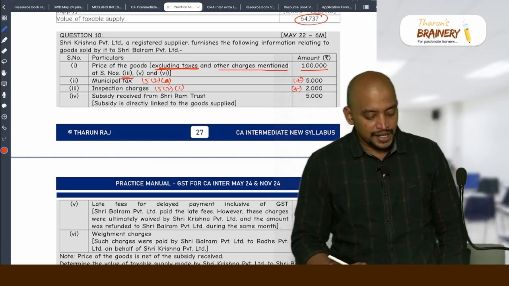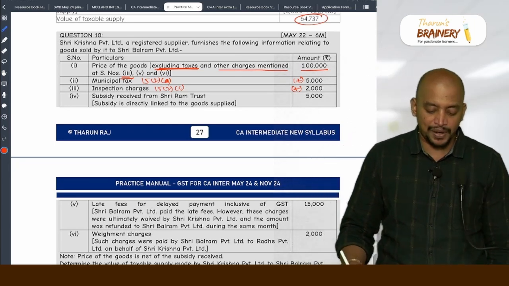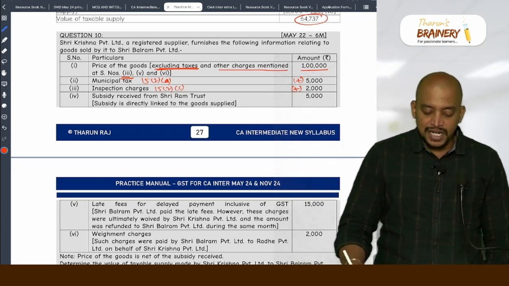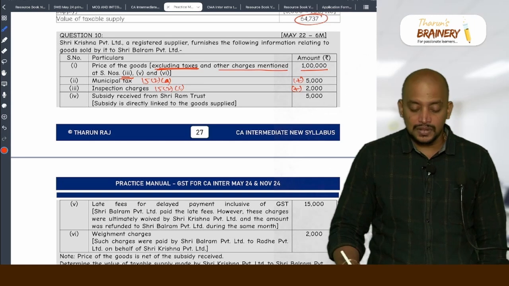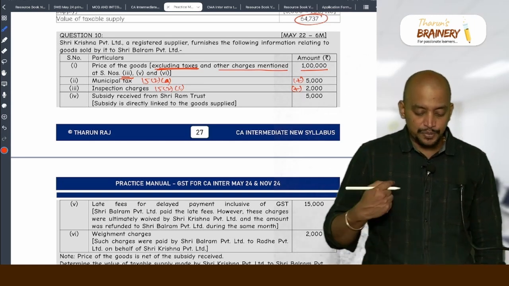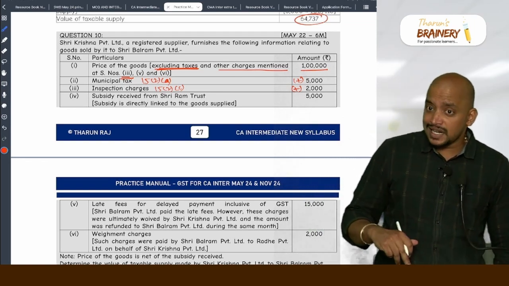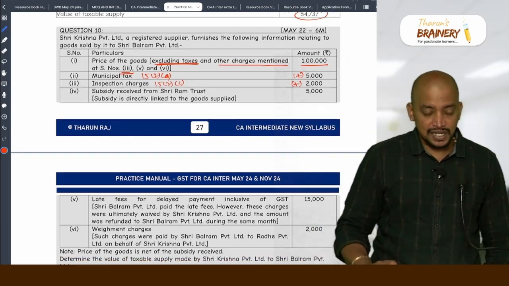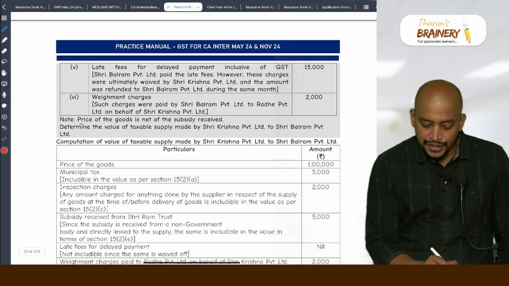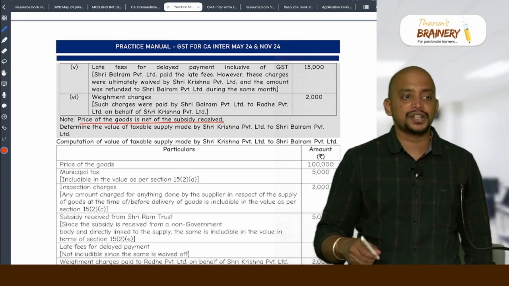Subsidy received from Shri Ram Trust. Subsidy is directly linked to the goods supplied. So subsidy from whom? Other than the Central or State Government, directly into the price. But we need to understand whether the given price is after considering the subsidy or before considering the subsidy. See the question. The price of the goods is net of subsidy received. Net of subsidy received means what?